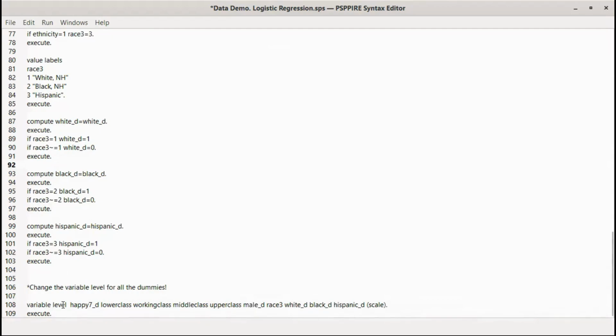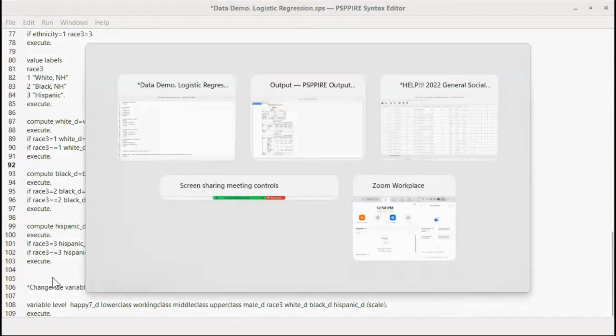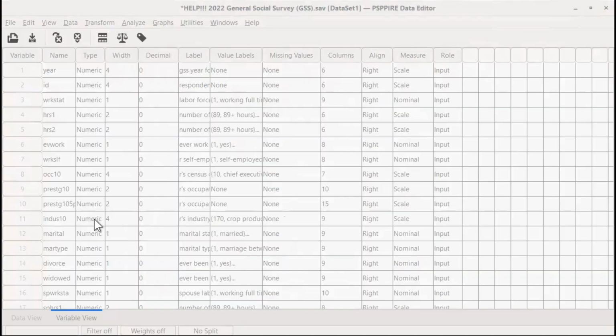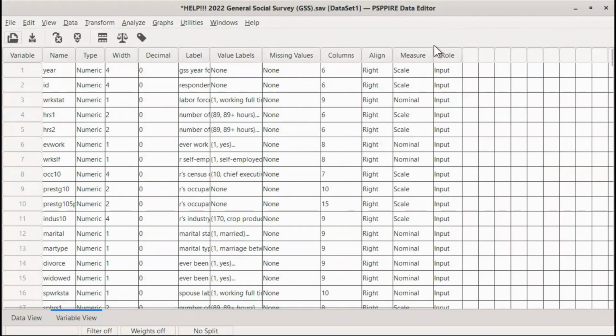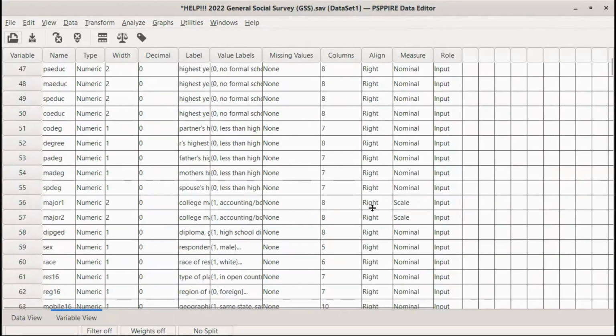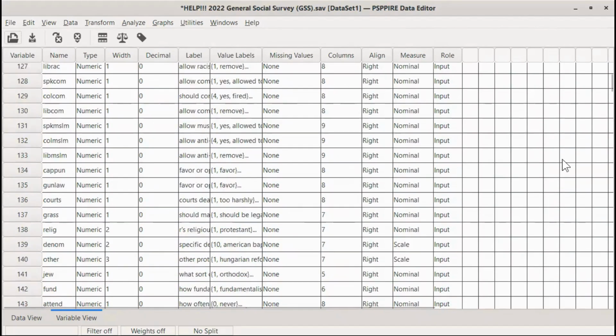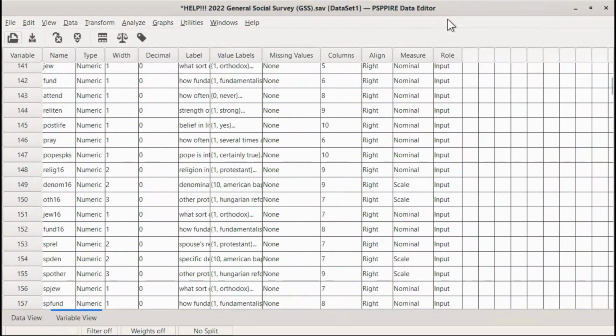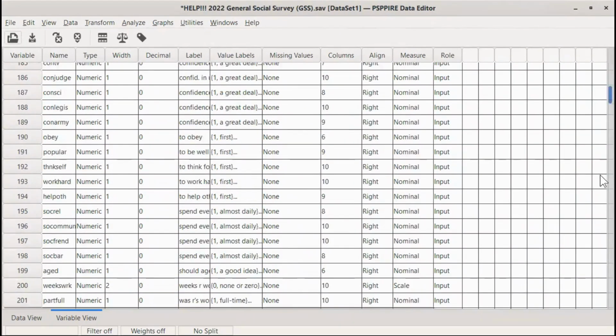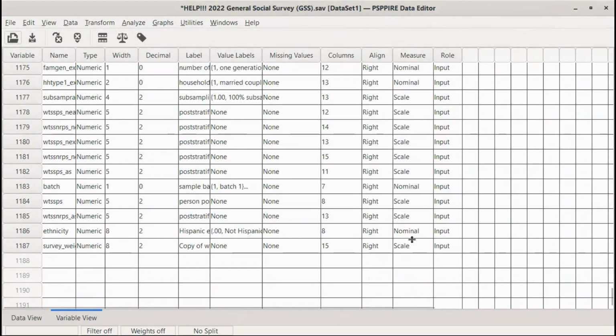Now, one weird quirk with logistic regression is that this is the only place this ever happens. When it says measure here, see how it says scale, nominal? There's an ordinal one too. We need to make sure dummies are set to scale.